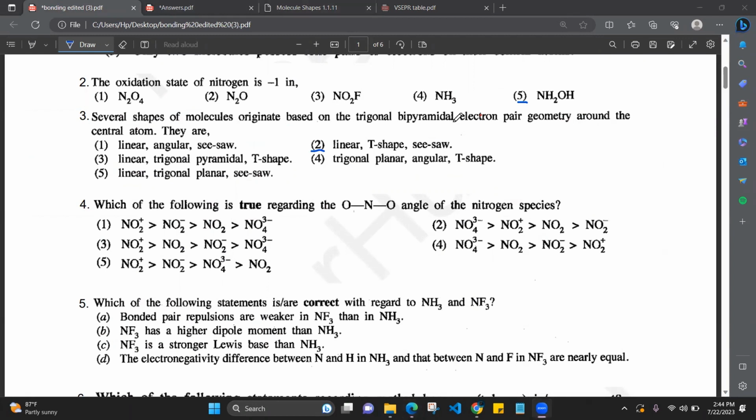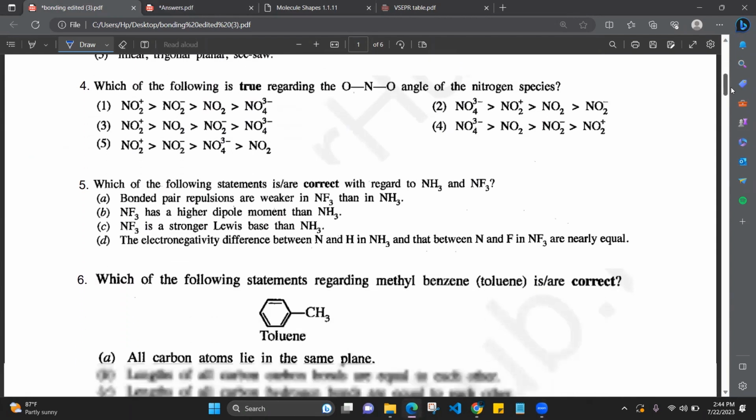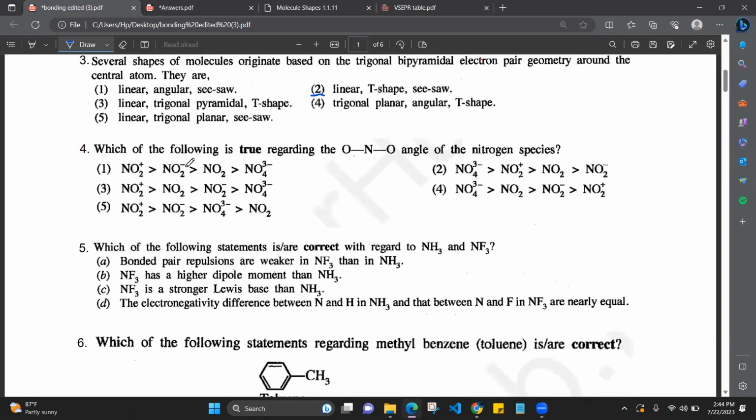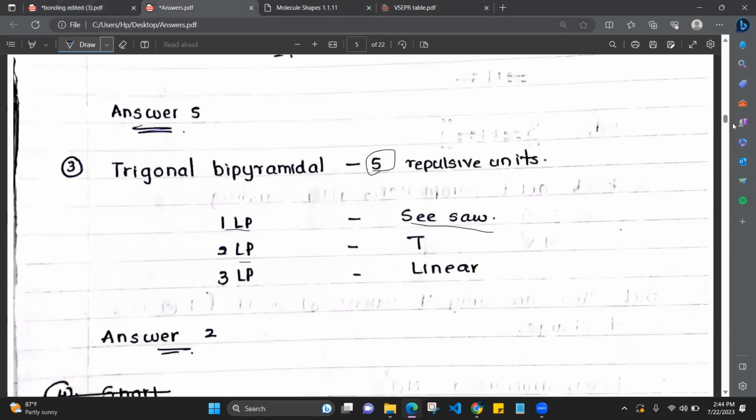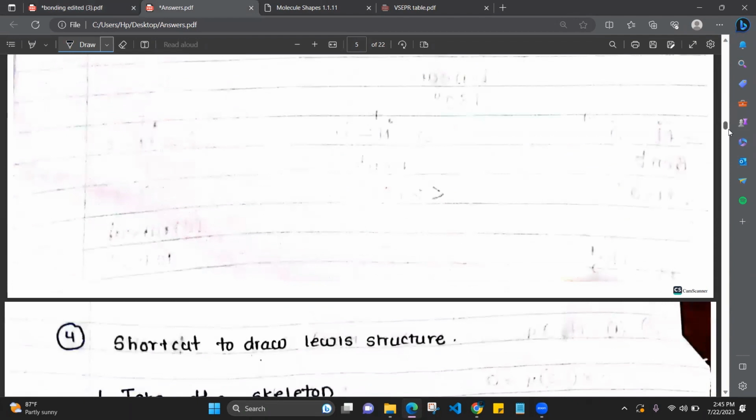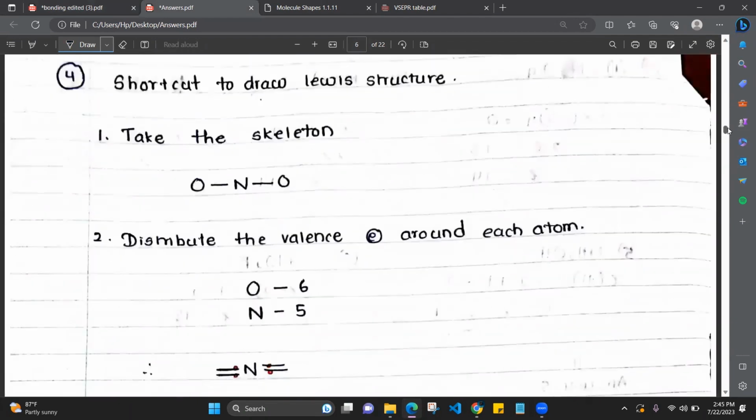Okay. Right. The 4th question is, which of the following is true with regard to the oxygen, oxygen angle of the nitrogen species? Right. Now for this, you have to draw the Lewis structure. If you need to draw the Lewis structure according to the traditional method, if you were taught that way from the beginning, and you have practiced it and you're very fluent with the timing and all, then you can totally go with it. Just ignore this explanation, right?